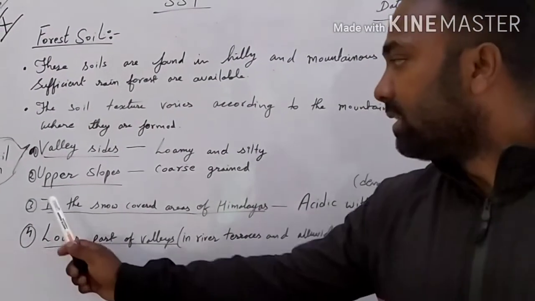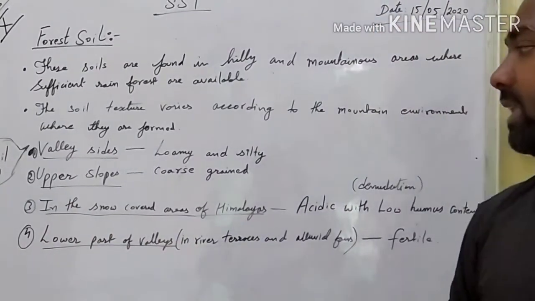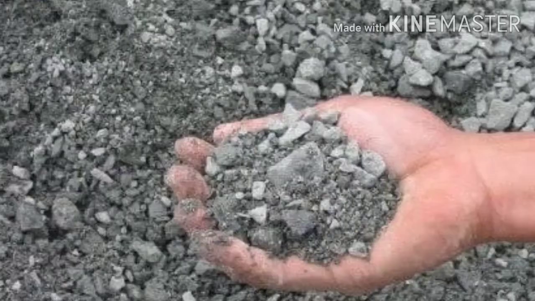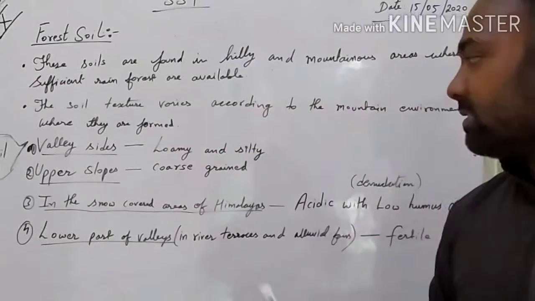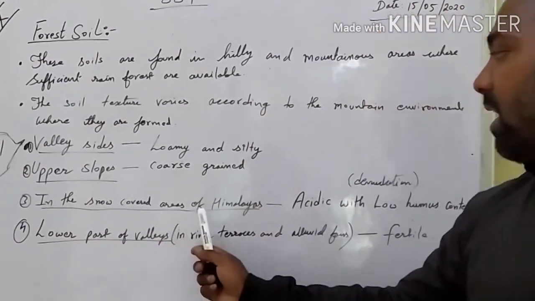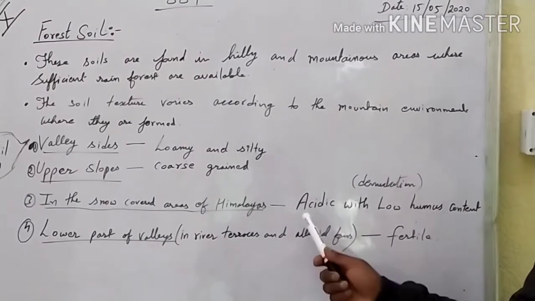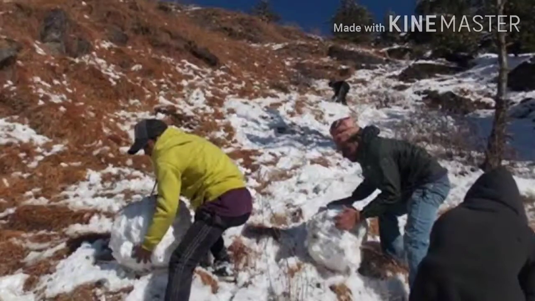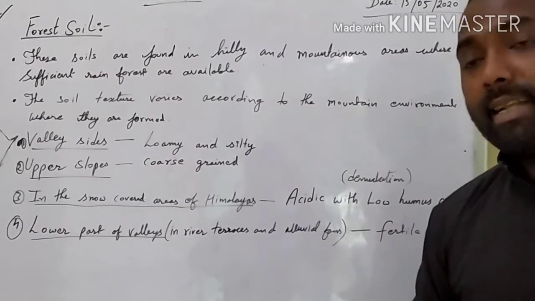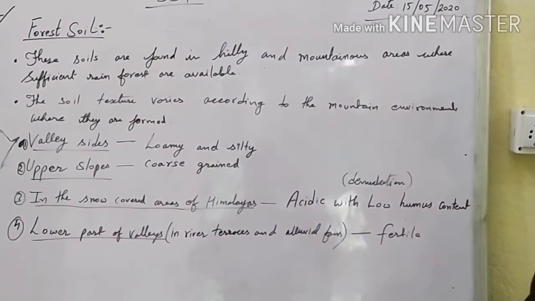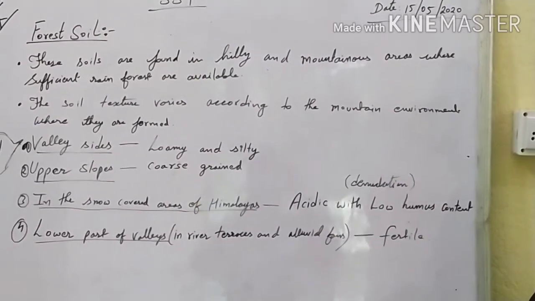Okay. The other one is the soil found in the upper slopes. The upper slopes of the valley region or the mountain region, you'll find that the soil is coarse grained. And in the snow-covered area of the Himalayas, the soil type is acidic with low humus content. In the Himalayan region, where the soil is always covered with snow, the type of soil found there is acidic in nature. Okay, acidic, and it has low humus. Okay, why? Because of the denudation process.